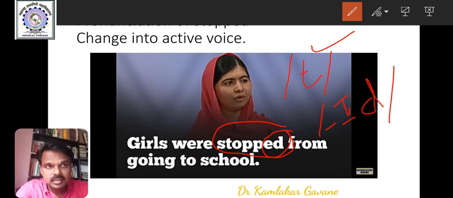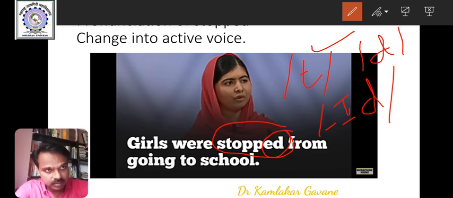Played. And with this example we learn that the suffix ed can be pronounced in three different ways. T as in stopped, and stopped is wrong pronunciation. D as in played, d, played, right? And id as in wanted, wanted is a wrong pronunciation. Okay.